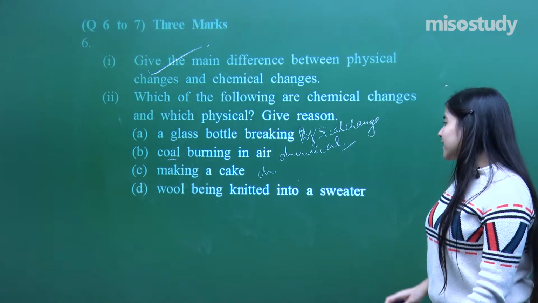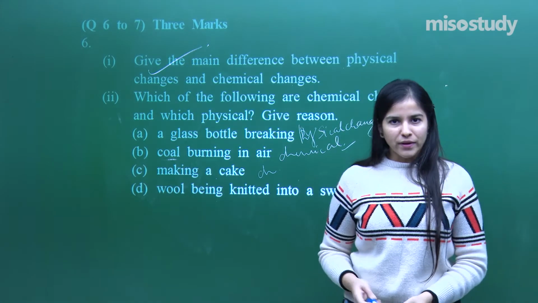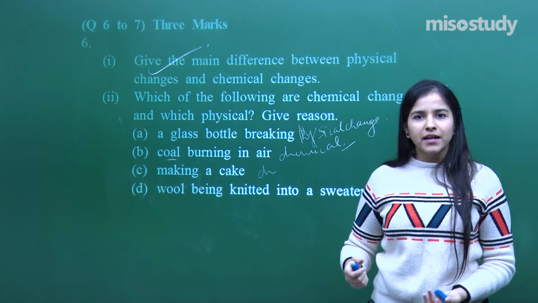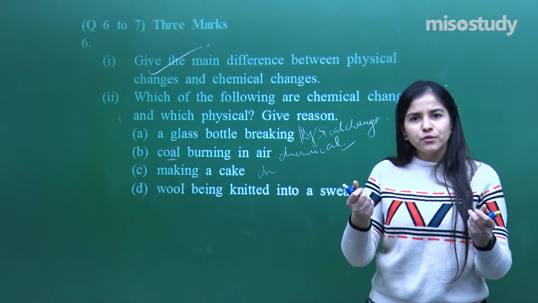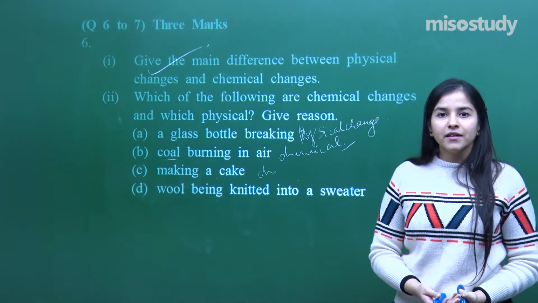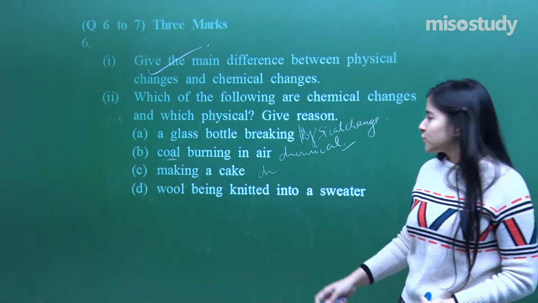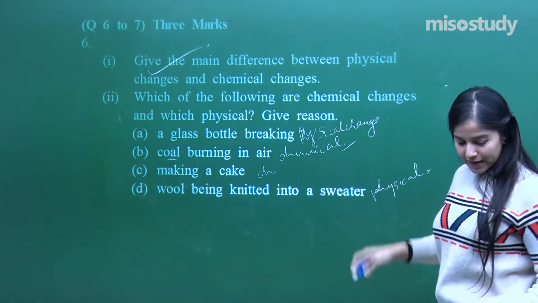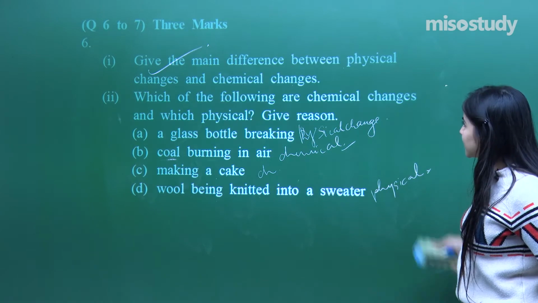Wool being knitted into a sweater. Sweater knitting you must have seen. Can I undo that process? Yes, I can. It's a kind of knot which we make, right? I can just unknot it and get the wool back again. No new chemical substance is formed in this process. So this is going to be a physical change. Fine, getting it? So that was question number 6, a good one.